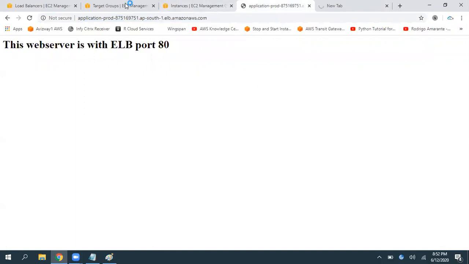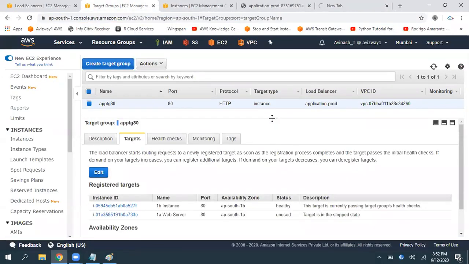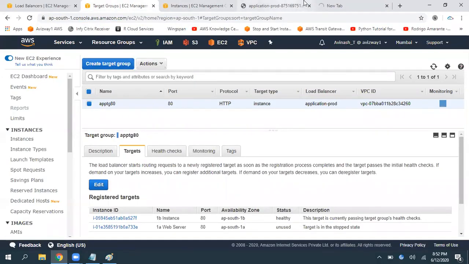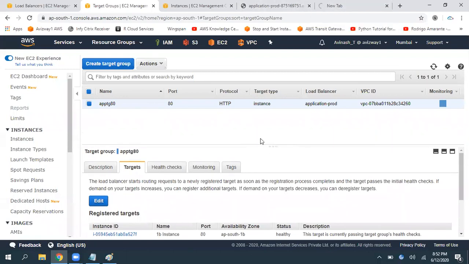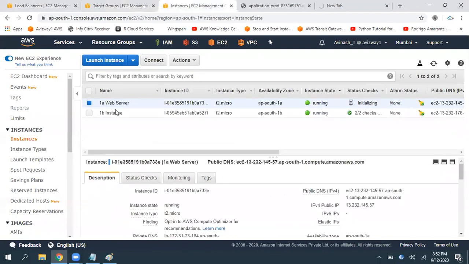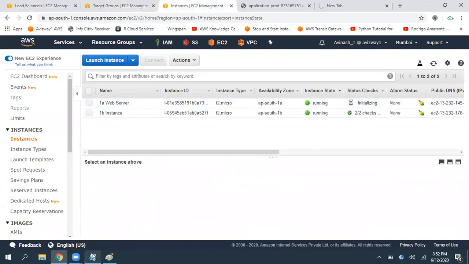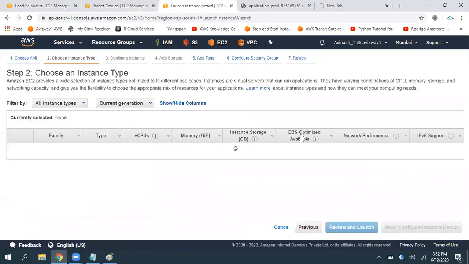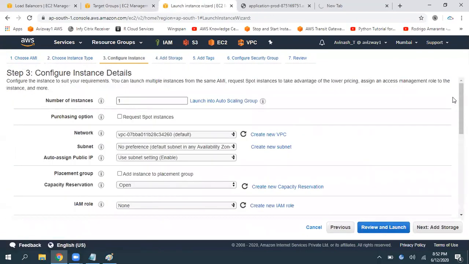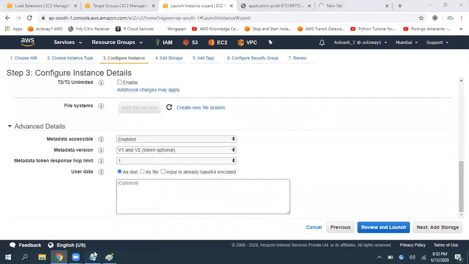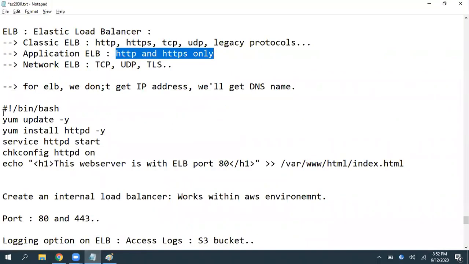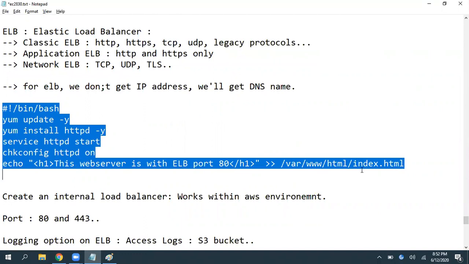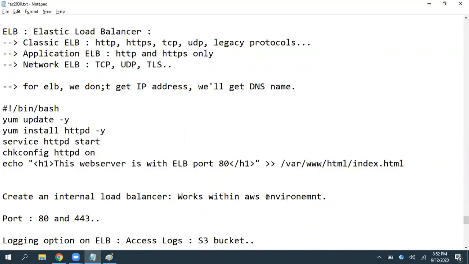So we will create a new target group and we will redirect the port number 8080 traffic to that newly created target group. All right. So before that, I need an EC2 instance with a different web page. I just want to show that change. Amazon Linux 2 AMI, T2 Micro, scroll down, and here I'm using the user data, but I'm going to call this web server ELB port 8080.